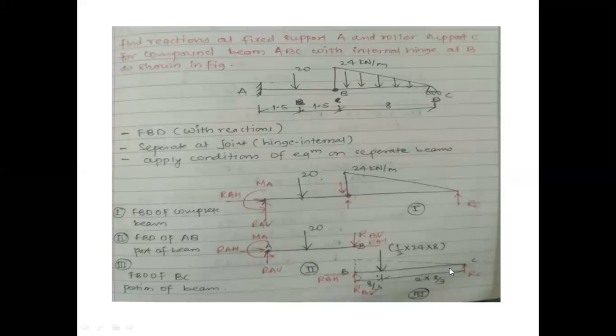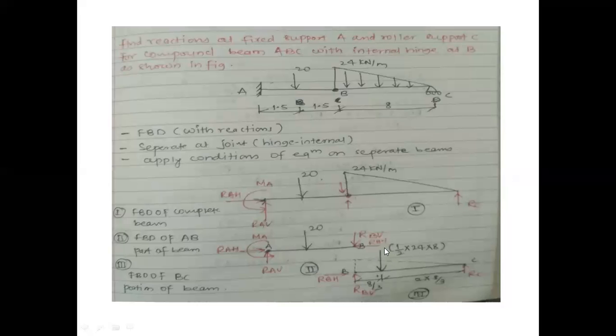Look at this joint. At B, we are taking moment. See, for simplicity, I have taken moment about B. You can take moment about C also. If I'm taking moment about B, these two forces will not cause any moment. Even if I take a moment at C, this RBH will not cause any moment. Then at B, this load is causing moment about this point. The distance will be 8/3.